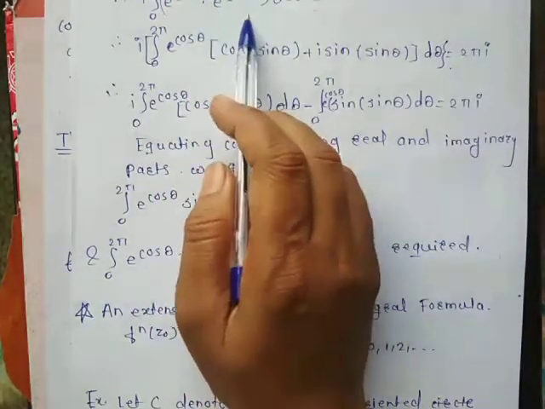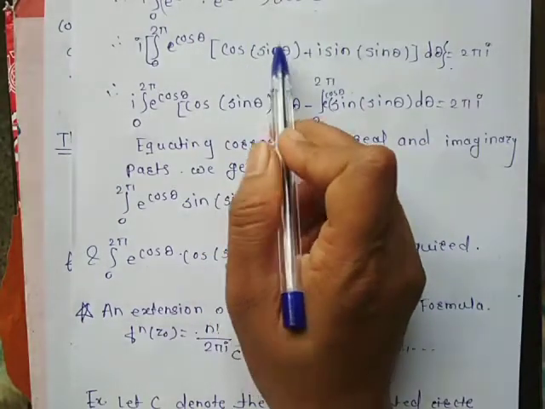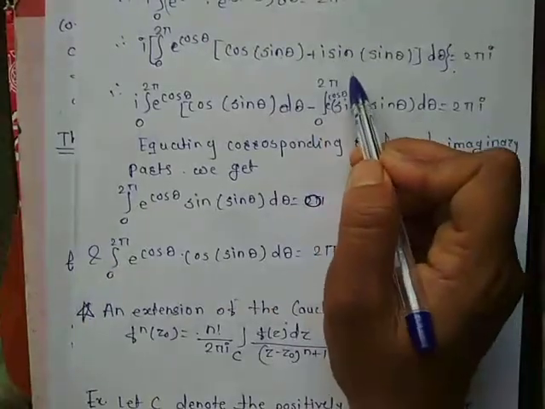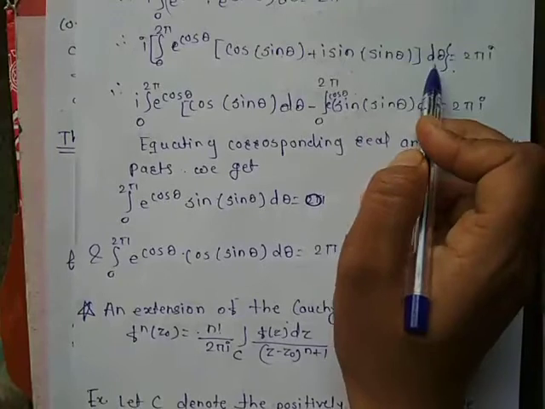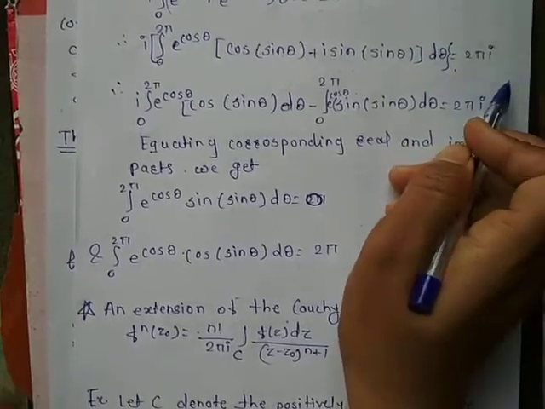Here use Euler's formula. It will be cos of sin theta plus I into sin of sin theta d theta, which is equal to 2 pi I.